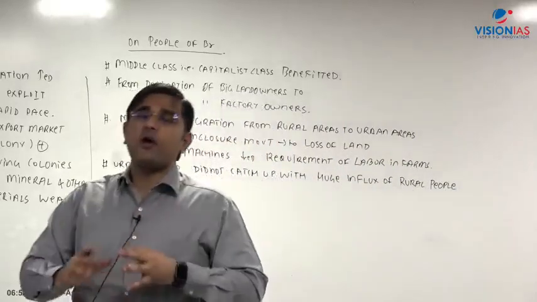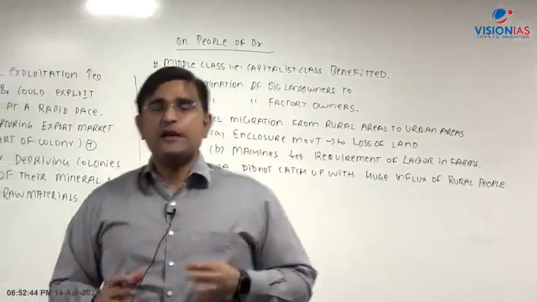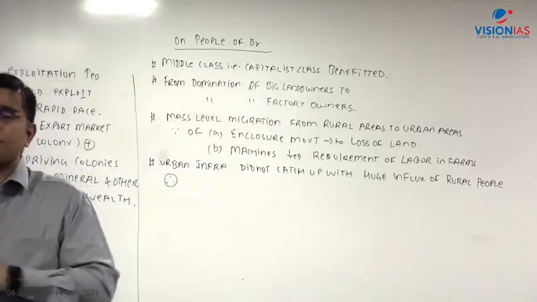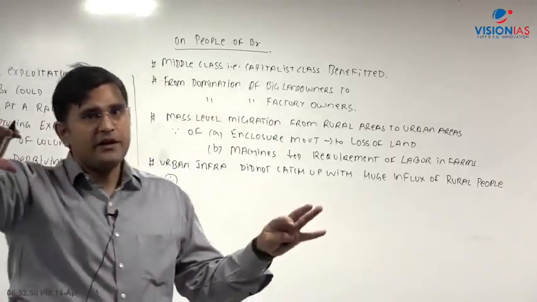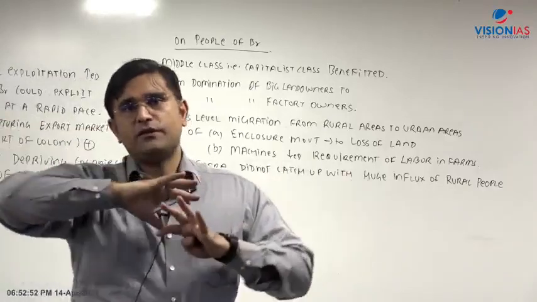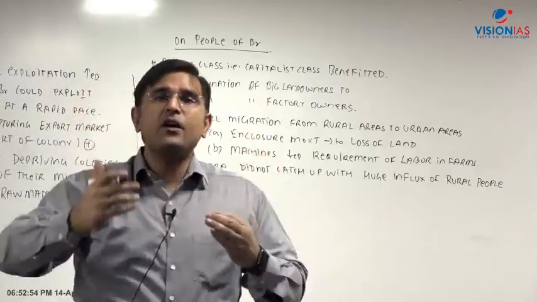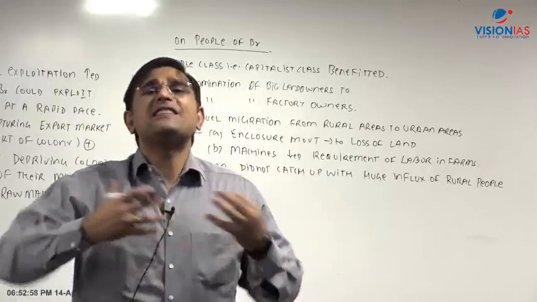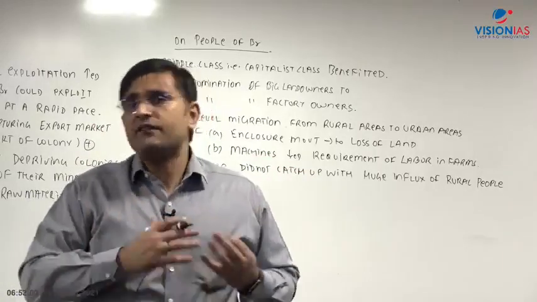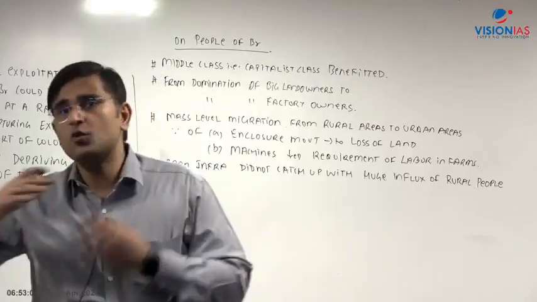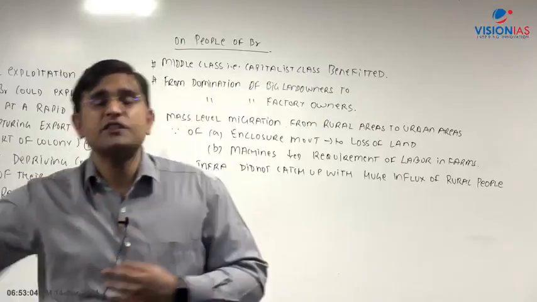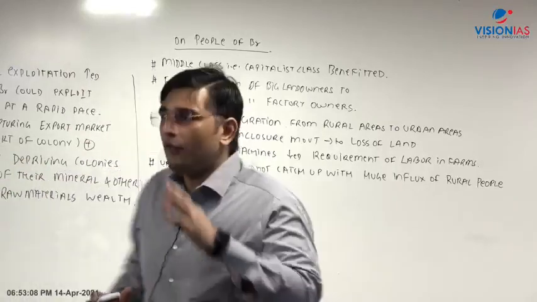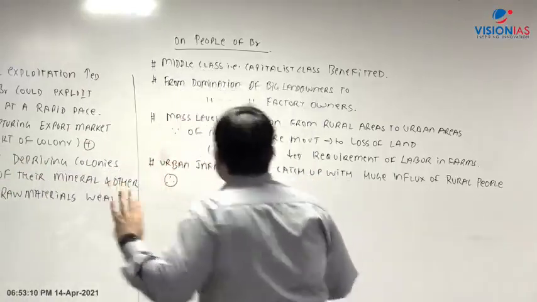In the cities, you had this big contrast of the rich capitalists, the rich factory owners living in gated colonies, right? Their life is very smooth, they are enjoying, whereas on the other side of the river, that is the Thames River, there are these slums where there is ghetto living, where there is no sanitation, no hygiene, where there is tuberculosis, where there is cholera, right? All of these factors are there. So there developed a huge contrast.